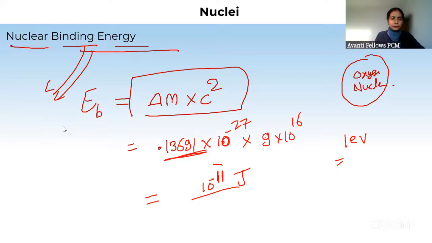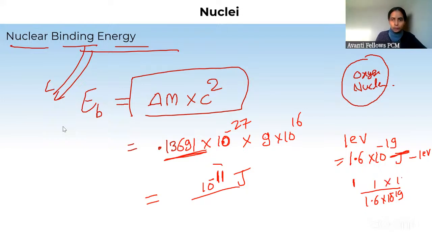Okay, sorry everyone. So 1 electron volt is equal to how much? 1.6 into 10 to the power minus 19 joule. ठीक है, so we can convert it. I mean, this much joule is 1 electron volt. So 1 joule is equal to 1 by 1.6 into 10 to the power minus 19. And if you will convert 10 to the power minus 11 joule into electron volt, so this will become of how much range, 10 to the power 7 electron volt. So we can say 10 into 10 to the power 6 electron volt, which is mega electron volt.